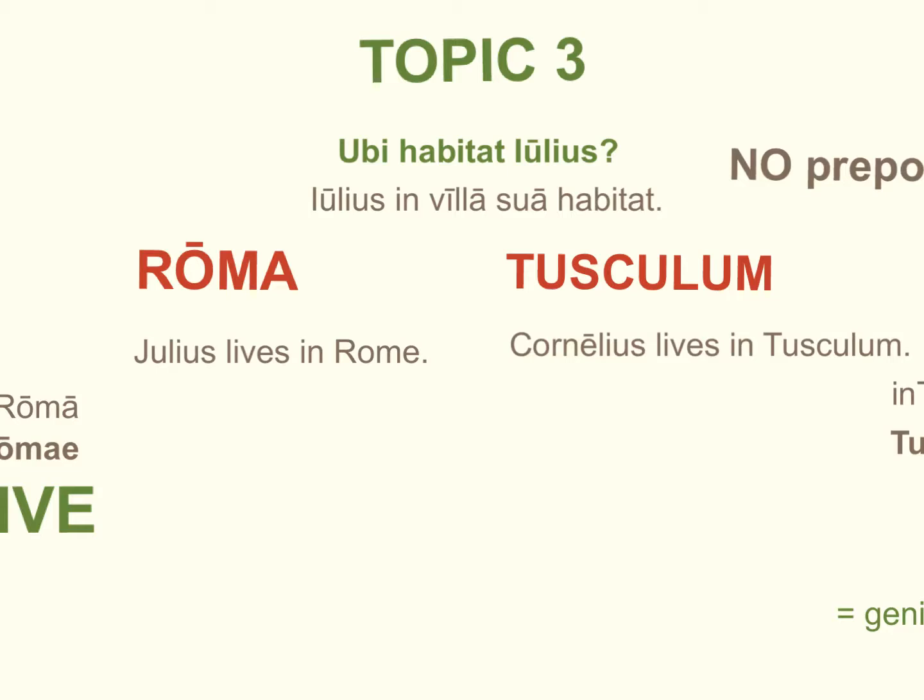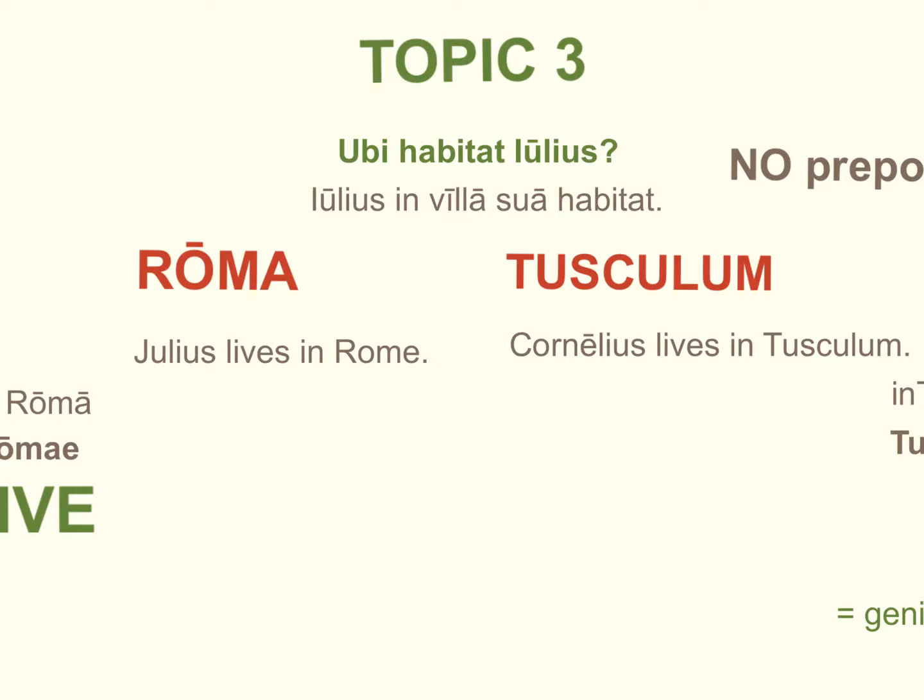You'll notice that when we wanted to talk about where Julius lives, and we said Julius lives in Villa Sua, we used a preposition. Well, when we're talking about living in a specifically named city or town, like Julius lives in Rome or Cornelius lives in Tusculum, we are going to drop that preposition. Not only are we going to drop the preposition, but we're going to use an entirely new case, one that is not very common. It's used in only a very small number of cases with a very restricted set of circumstances, but it's new nonetheless.